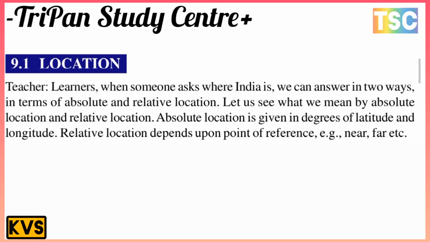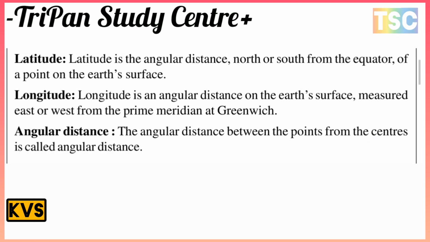But first of all, the main point here is latitude. What do you mean by latitude? Latitude is the angular distance, north and south from the equator, of a point on the earth's surface. That is important. And second here, longitude. Longitude is the angular distance on the earth's surface, measured east and west from the prime meridian at Greenwich.